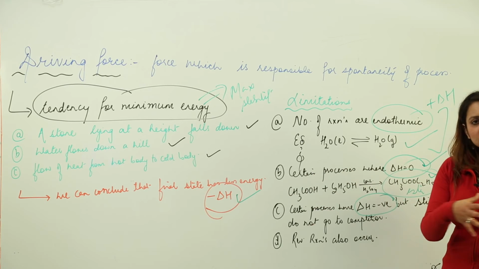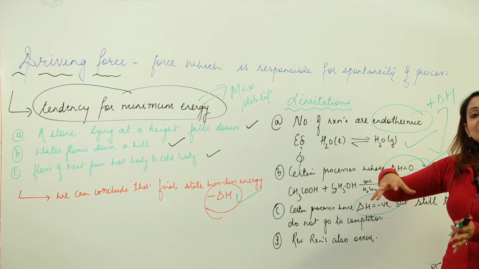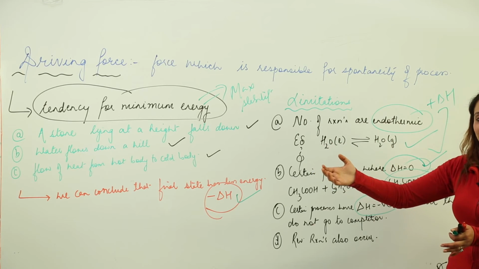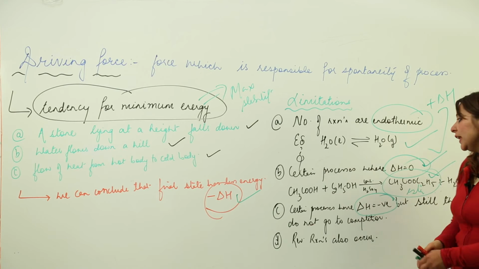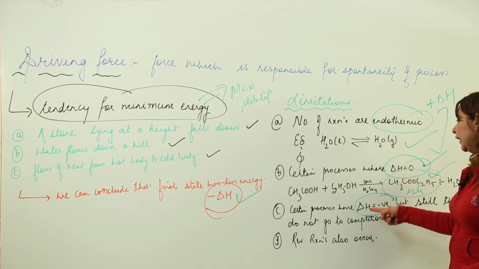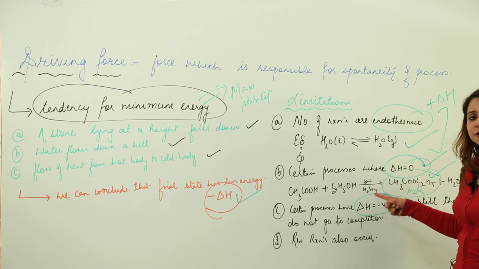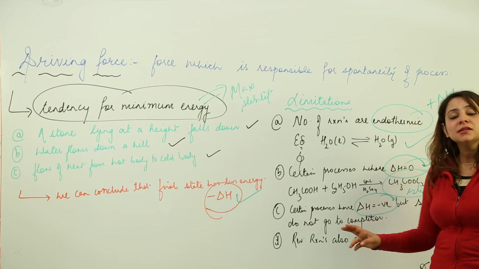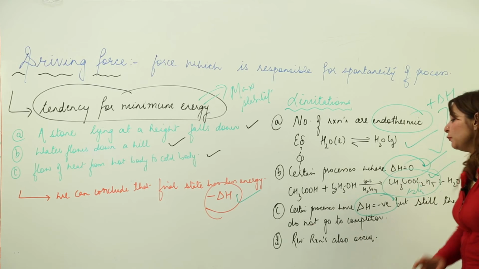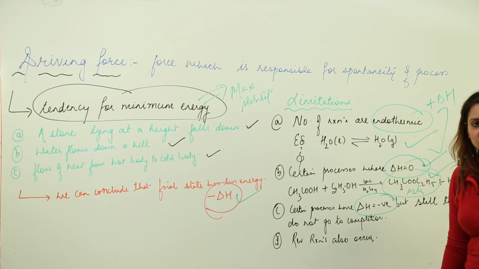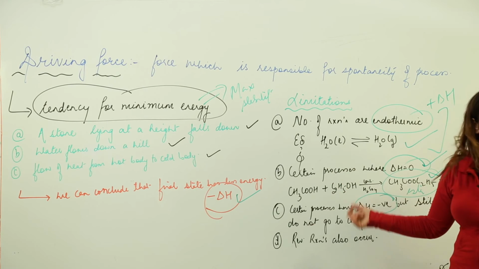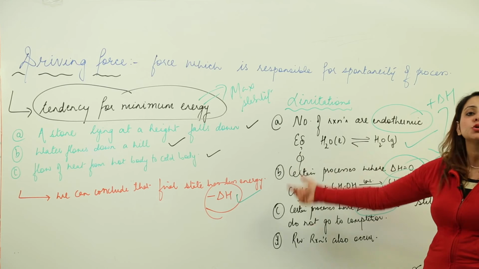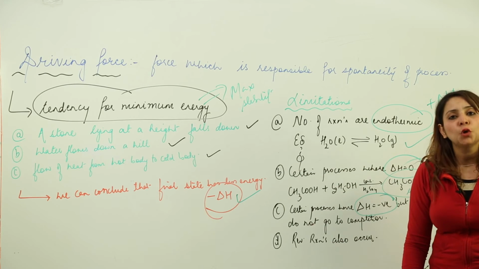That means it moves in the forward direction, but the reaction doesn't complete in a proper manner, it just stops midway. Since delta H is negative, the reaction must have been completed in that case. But here we have seen there are certain processes where delta H is negative, but still the reaction doesn't go to completion. So this proves that this factor is not a sole criterion for deciding the spontaneity.